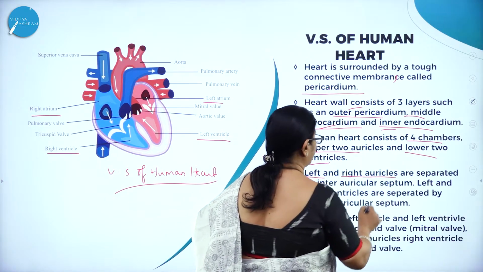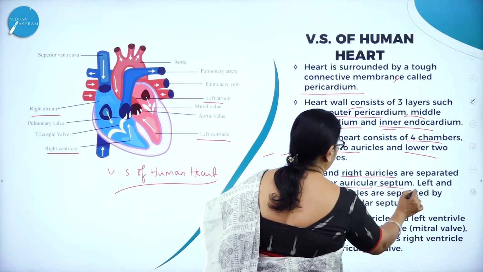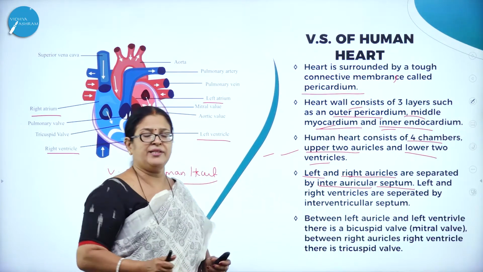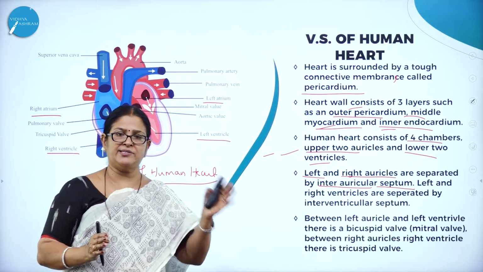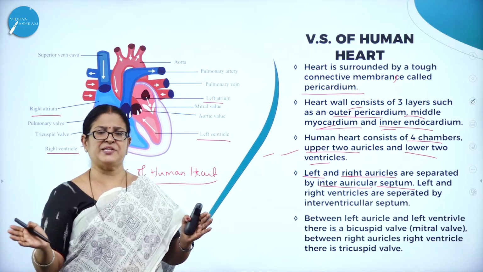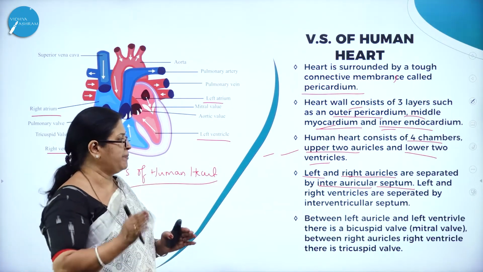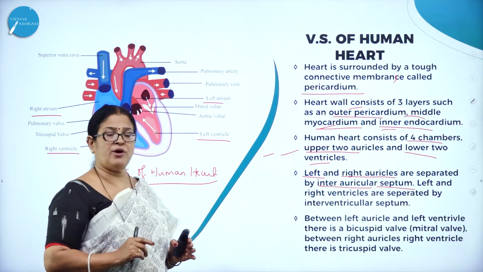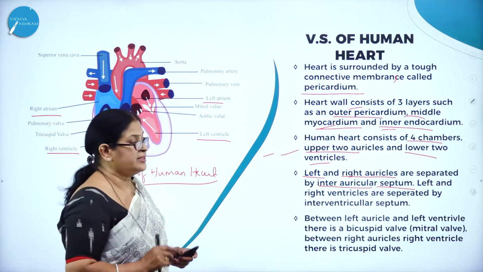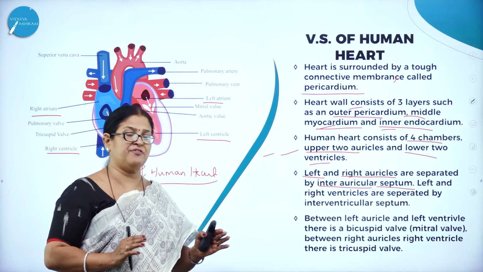The left and right auricles are separated by an interauricular septum. I think all of us know that the right side of the heart is separated from the left side of the heart by a partition called the interauricular septum.